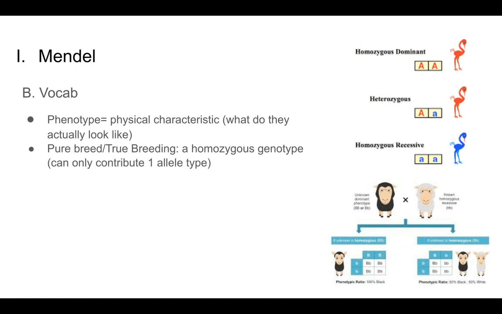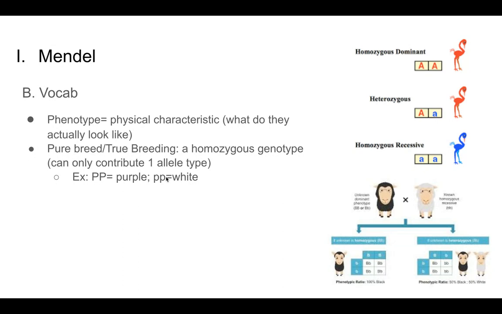For example, if you're homozygous dominant, you only have dominant alleles to give. If you are homozygous recessive, you only have recessive alleles to give. So you are true breeding or pure breeding because you can really only contribute one allele type. So there's a good example. Homozygous dominant, big P, maybe you produce a purple flower. Homozygous recessive, little p, you produce a white flower.